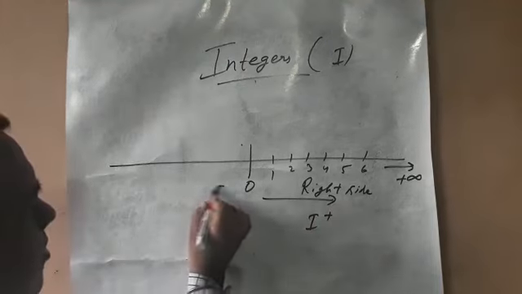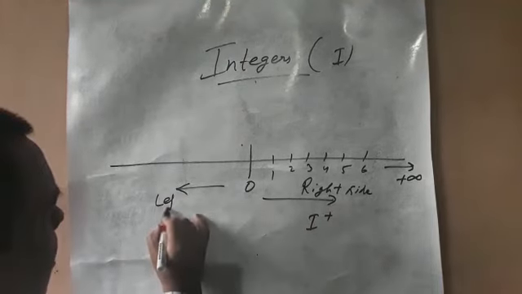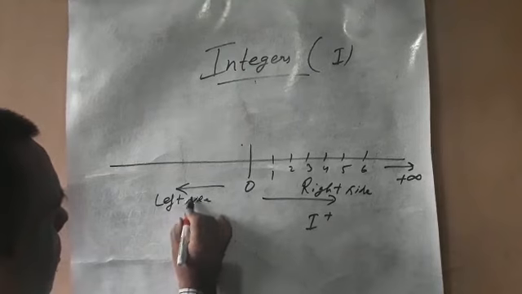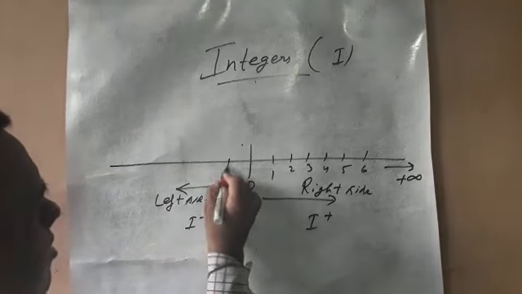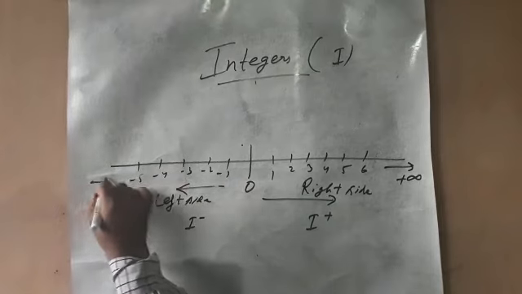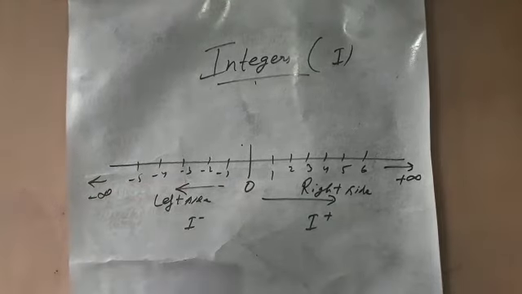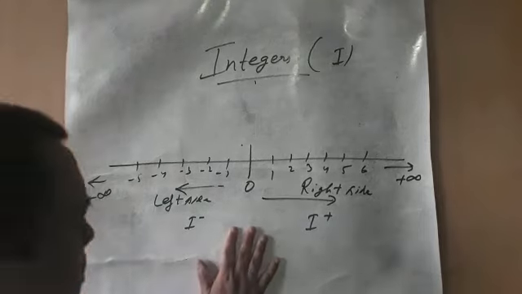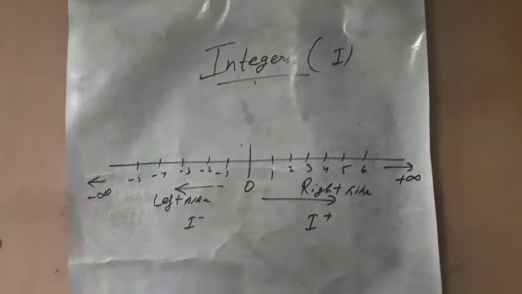When we move to the left side of 0, it belongs to the negative integers: minus 1, minus 2, minus 3, minus 4, minus 5 going to negative infinity. Is it clear? And 0 is situated in between positive integer and negative integer. This is the whole set of integers. Is it clear?